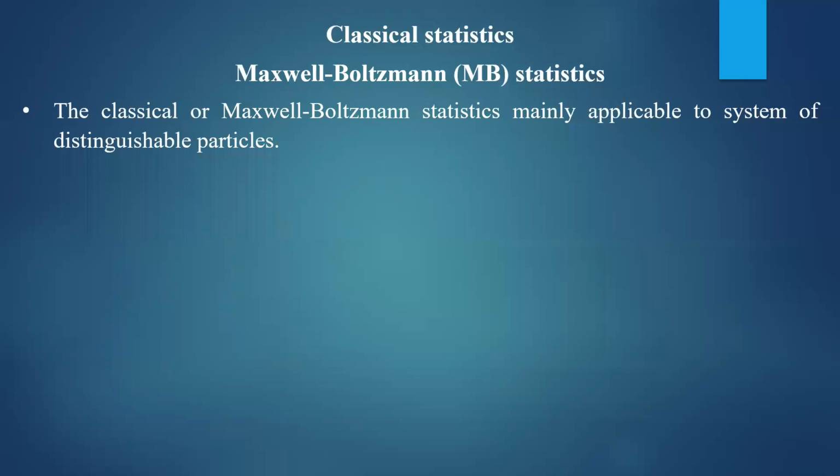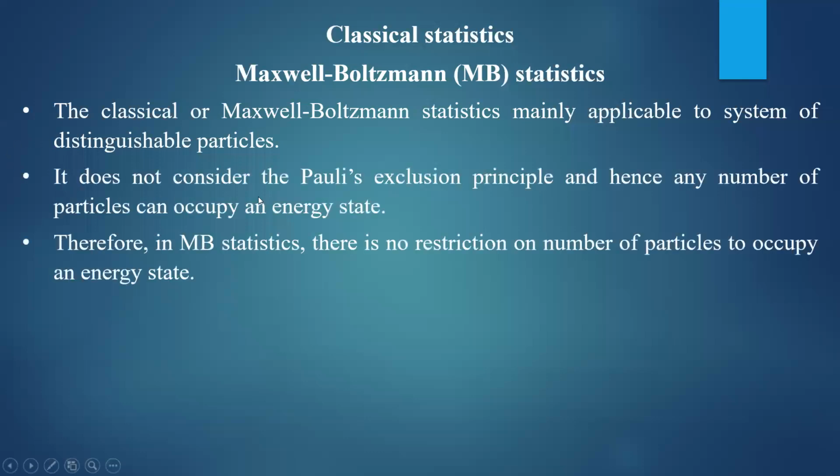Even though the system consists of a mixture of different particles, this Maxwell-Boltzmann distribution function is applicable. It does not consider Pauli's exclusion principle. Remember, classical statistics does not consider Pauli's exclusion principle. Hence, any number of particles can be accommodated in an energy state.